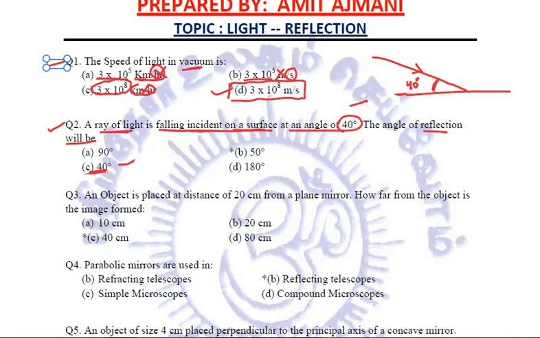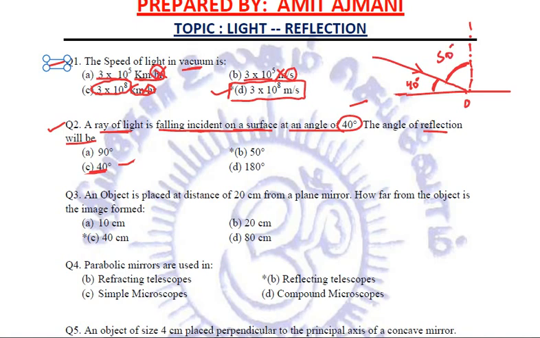It is not the angle of incidence, because what is angle of incidence? Angle of incidence is the angle between the incident ray and the normal. So first of all, at this point of incidence O, we will draw a normal. So this will now be the angle of incidence, which will be 50 degrees.